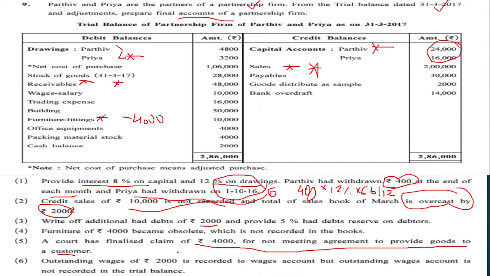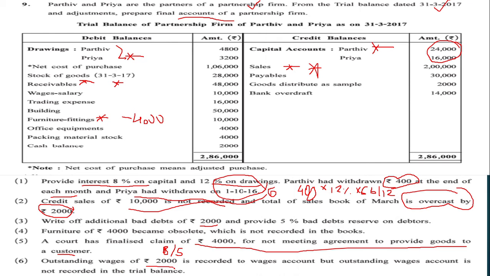So there will be two effects of this transaction. One will be in the P&L account because it is a loss for the company, and another will be in the balance sheet liability side because the liability has a rise of rupees 4000.